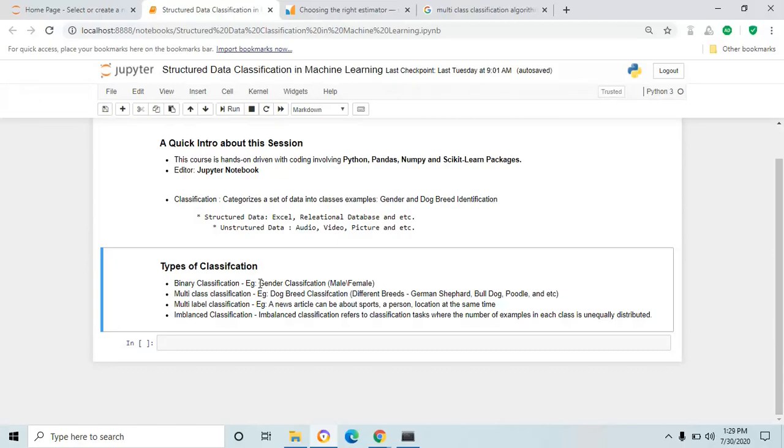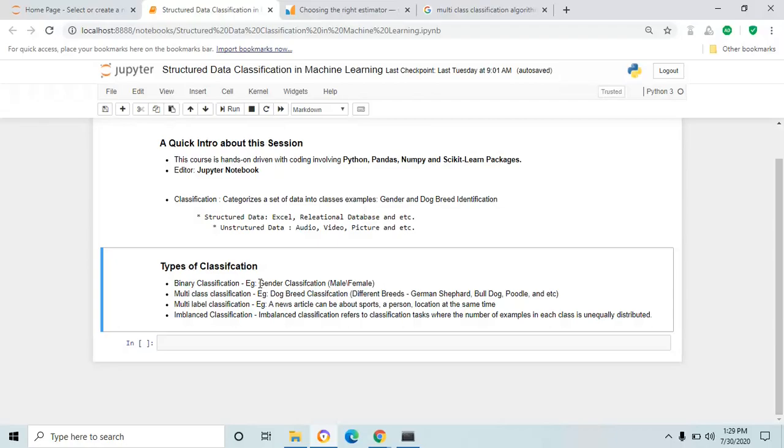The next one, multi-class classification. If the classes are more than two for the prediction, then the problem comes under multi-class classification. For example, dog breed. Here we are going to predict the dog breed. The dog breeds are more than two classes, with each dog breed representing a class. Then the problem comes under multi-class classification.